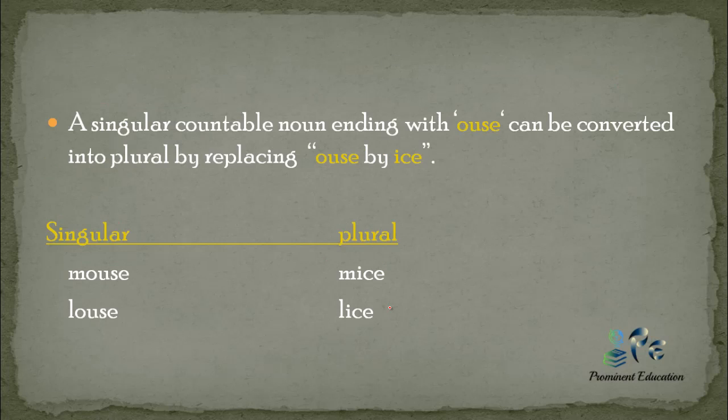Now, a singular countable noun ending with ouse can be converted into plural by replacing ouse by ice. As you can see in the example, mouse. ouse changes into ice, mouse becomes mice, louse becomes lice.